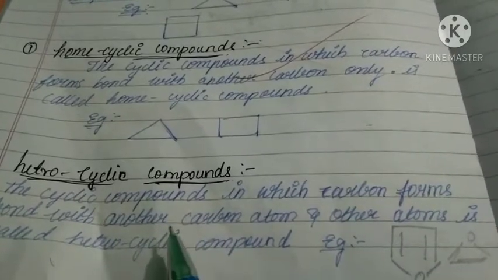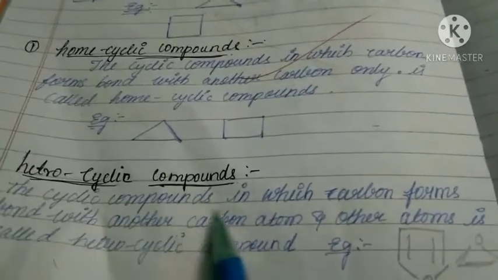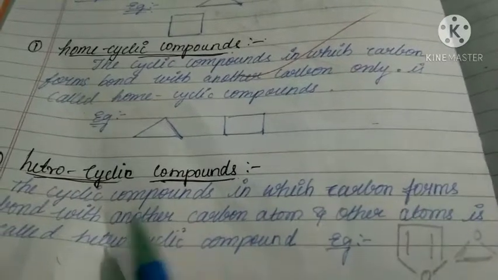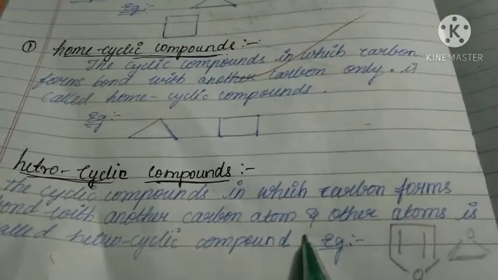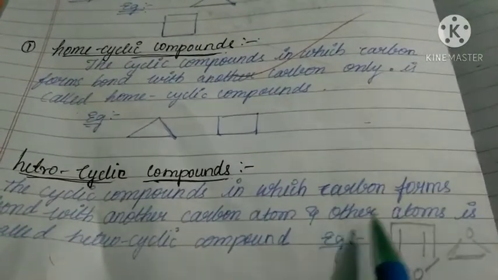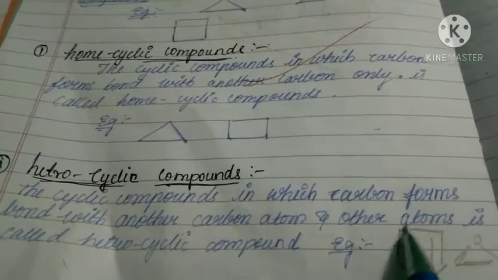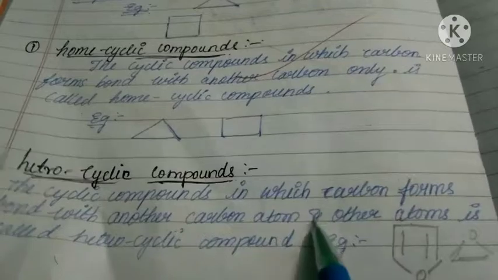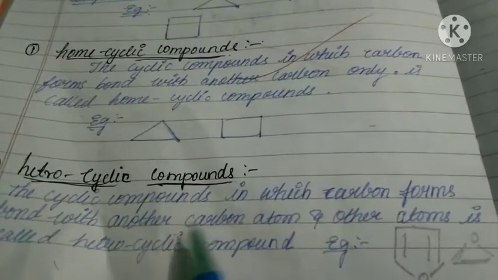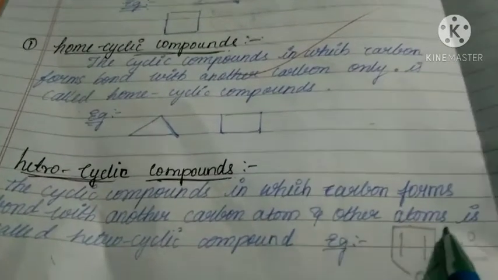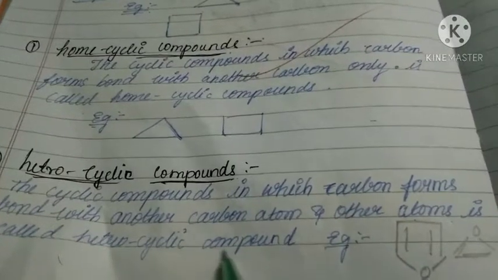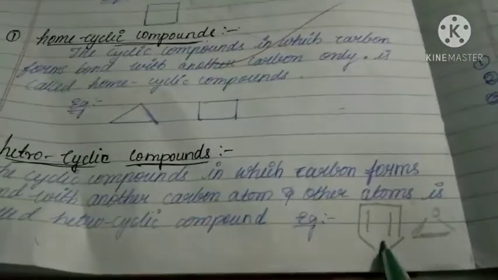Then what will be the definition? The cyclic compounds in which carbon forms bond with another carbon atom and other atoms is called heterocyclic compounds. See, this is the example.